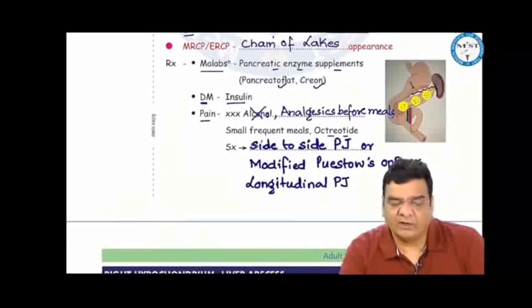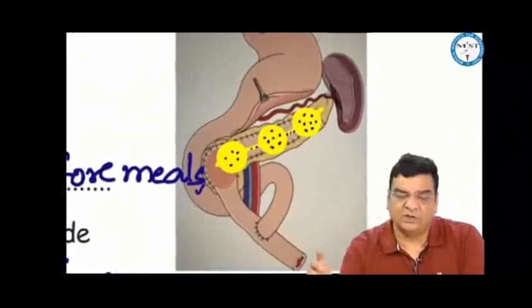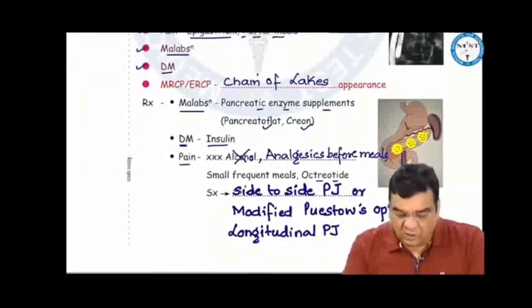For malabsorption, we give pancreatic enzyme supplements like pancreatin and Creon. For diabetes, we give insulin. And for pain relief, we ask the patient to avoid alcohol, take small frequent meals, use analgesics before meals, or we can give octreotide. Surgical treatment, what we can do is a longitudinal pancreaticojejunostomy or a side-to-side pancreaticojejunostomy, or a modified Puestow operation.